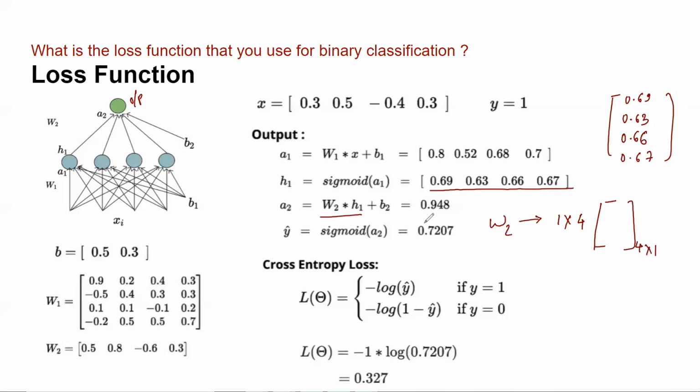I can easily write this row vector as a column vector. They both are the same. So you see that the multiplication of two matrices, where one matrix has dimension 1x4 and the other has dimension 4x1, will result in another matrix which will have dimension 1x1. Right. So that's why you're seeing that here A2 is 0.948.